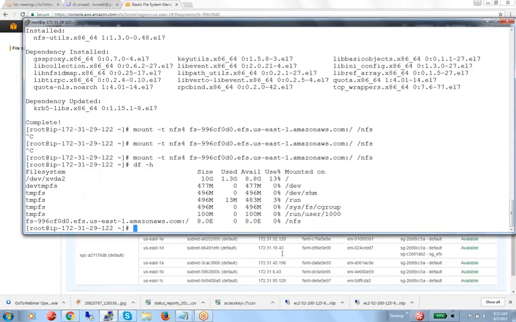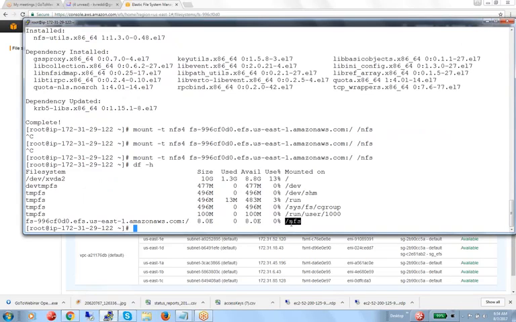If you see this, 8 exabyte is very big storage. They are allocating you 8 exabyte, but you are using only 0%. If you use 1 GB or 2 GB, here you can see how much space you use. If you use 20 GB, you need to pay for only 20 GB. If you use 100 GB, you need to pay for only 100 GB. It's not like 8 exabyte. They will allocate very big storage for you, but you pay only for the amount you use.